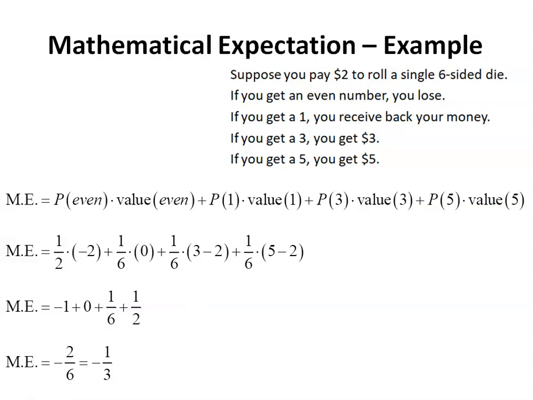And that means that even though negative 1/3 isn't one of the outcomes of the game, if you played the game enough times, on average, that would end up being the average amount of my loss of playing this game. So it means that on average, you would expect to lose this game. And on average, you would expect to lose 1/3 of a dollar every time. That doesn't mean that each time you are going to. Of course, there's a probability that you win. There's even a probability, we could calculate it, that you win $5 twice in a row. But overall, if you played enough, that is what your average amount of the game would work out to be.